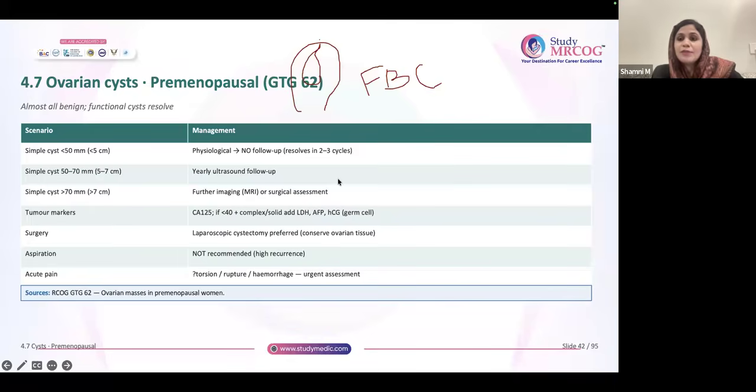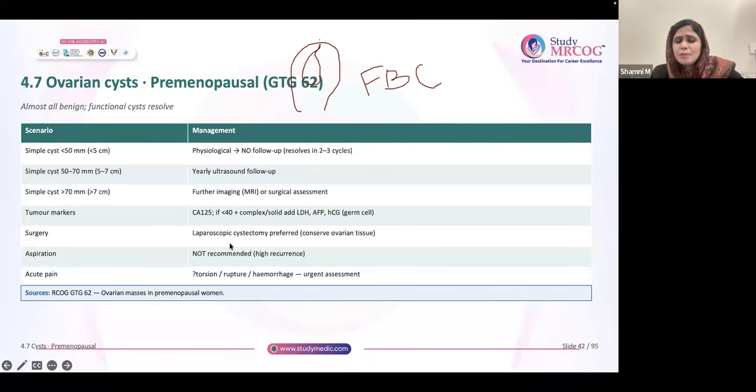But in the question, you will get 5 centimeter and 7 centimeter and you will get confused. Oh my God, what should I choose? So remember, including 5 and including 7, it is yearly follow-up. It is only less than 5 which requires no follow-up and more than 7 which requires MRI and surgery. Remember that point. Now, what about the tumor markers?